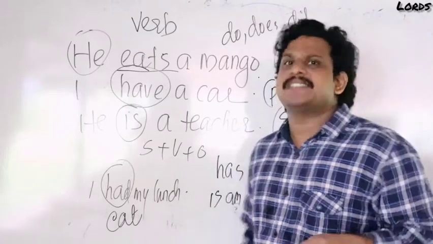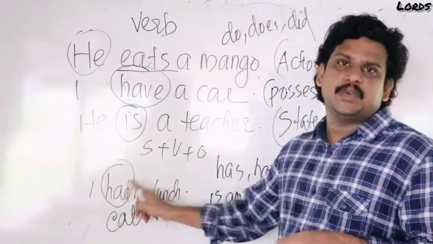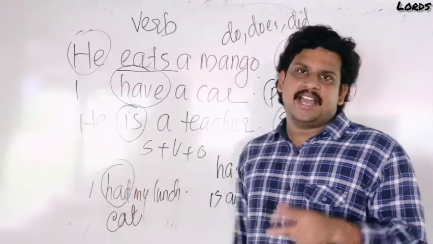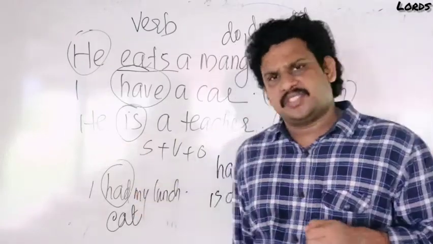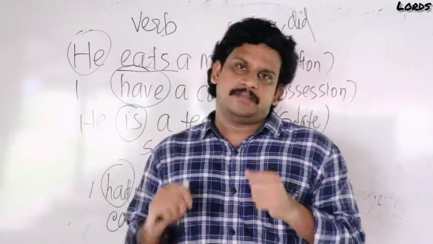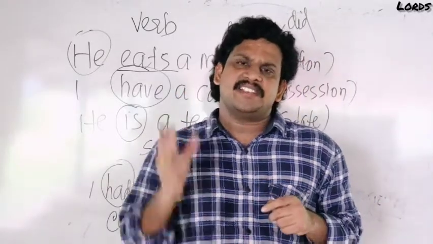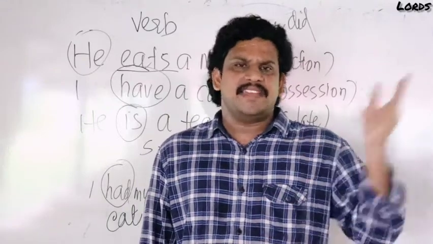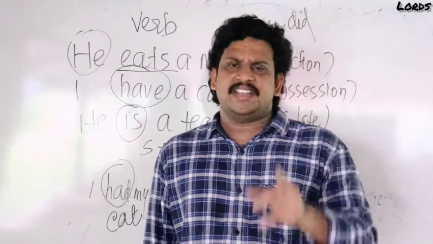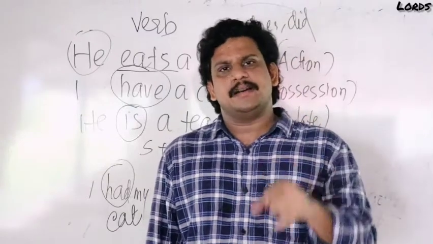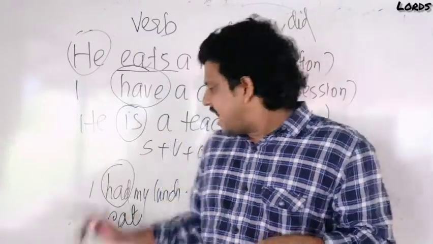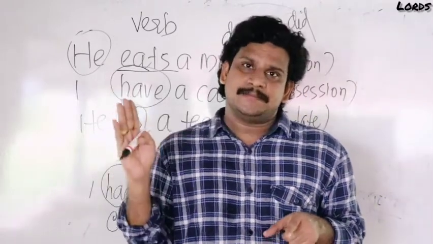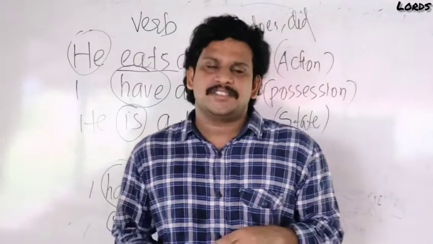Okay, some exceptions are there. Look at the meaning side. You have to be careful. Have and had: I have my breakfast. Have is not a possession verb here. Have is the action verb. Okay, a verb denotes an action, state, possession. Action: do, does, did, eat, jump, go, fly, etc. So many verbs are there. Possession: has, have, had. State: is, are, was, were. But sometimes have and had are used as action verbs. Understood?